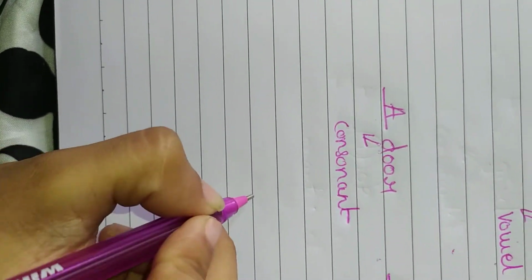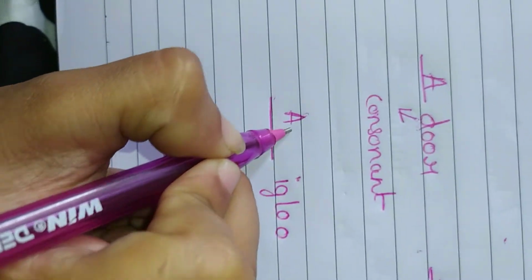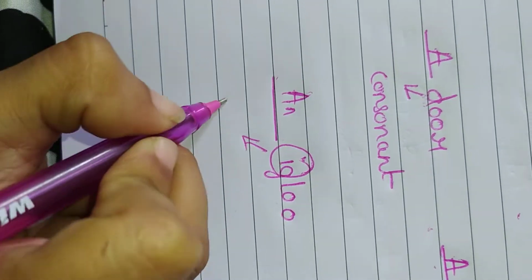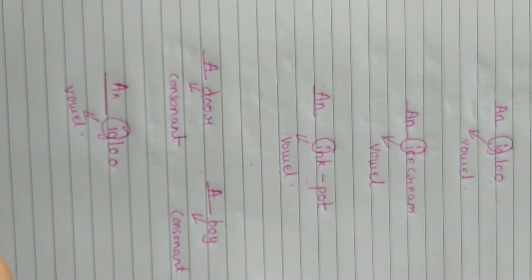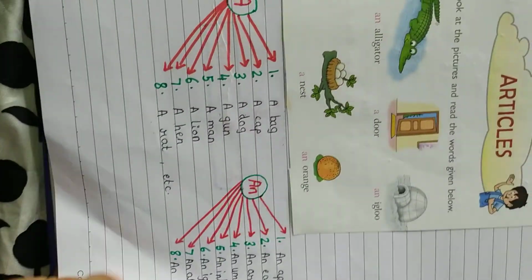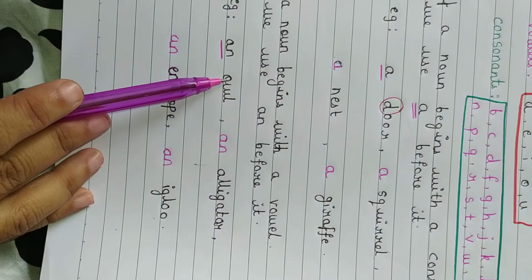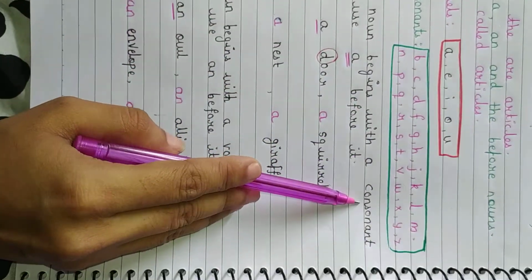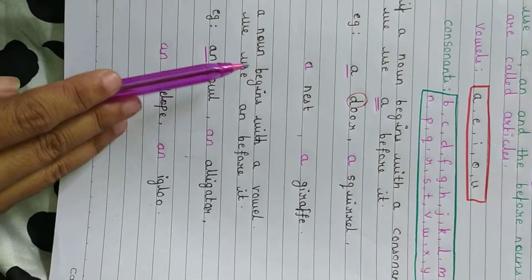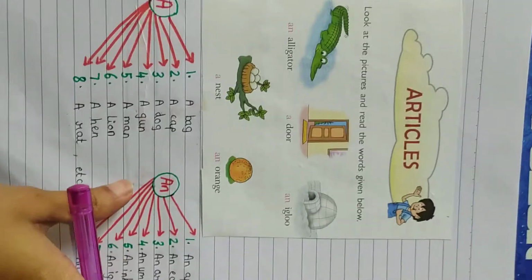Now tell me what will come before igloo? A or an? An. Why so? Why an? Because I is a vowel. Very good. Everyone understood, I think, that if a word starts with a consonant, we are going to write A, and if a word starts with a vowel, we are going to write an. Understood? If a noun begins with a consonant, we use A before it, and if a noun begins with a vowel, we are going to write an. Got it?